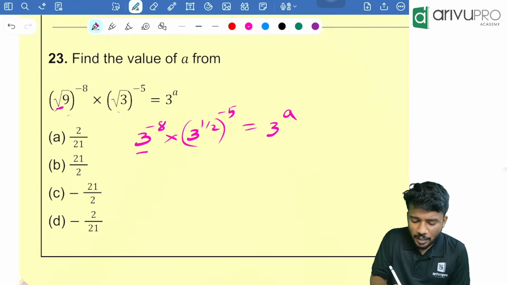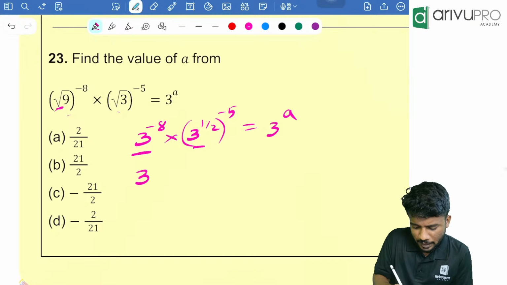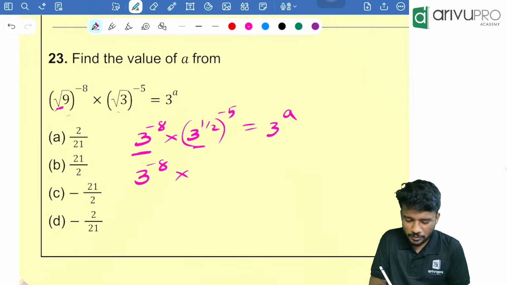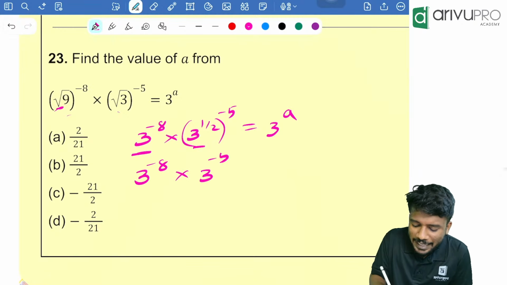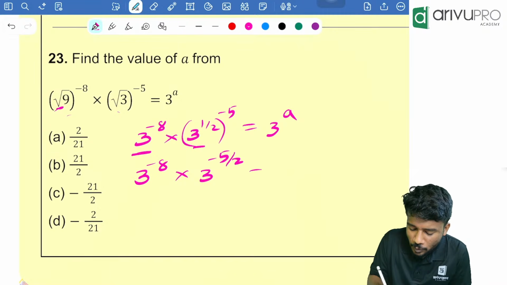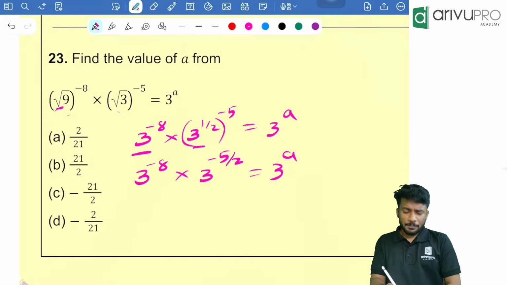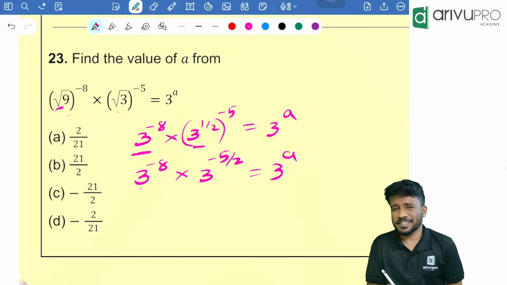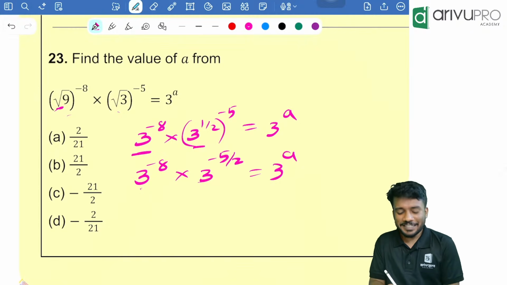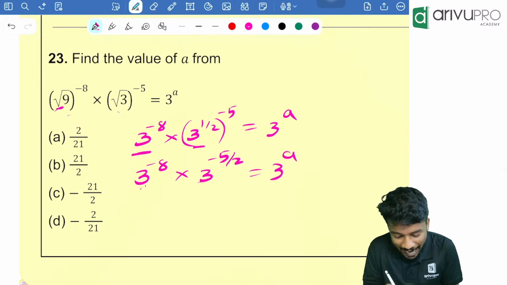which is equal to 3 raised to 8. Now bases are same. So before that, I'll write one more step. If required, you can also write 3 into 3 raised to minus 5 by 2, which is equal to what? 3a. 3 raised to 8. Now people, product rule. Here, power rule. What are we going to do here? Since the bases are same, we need to add the power.